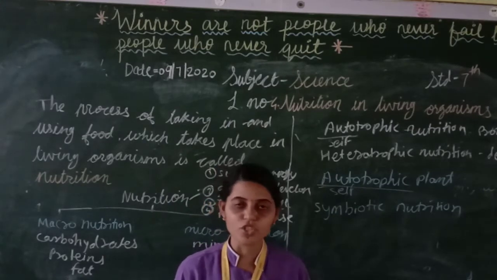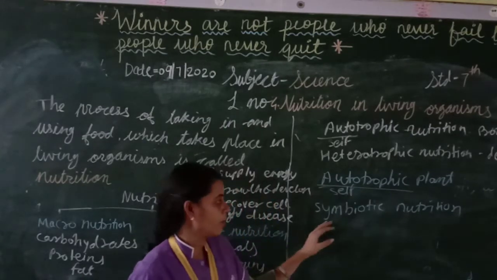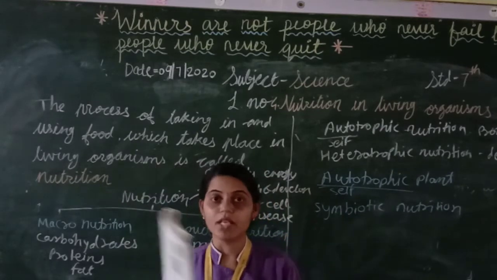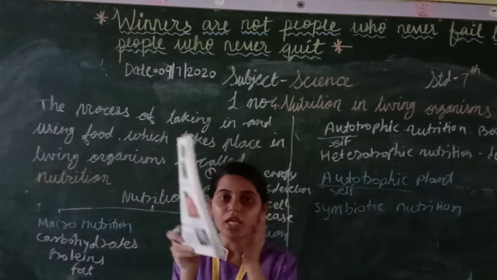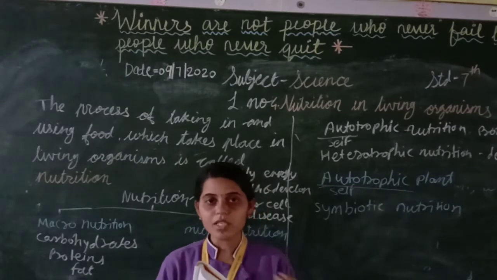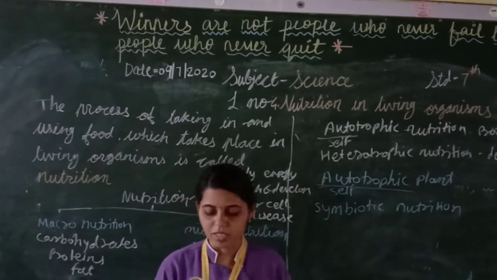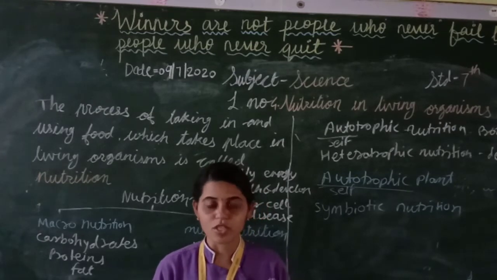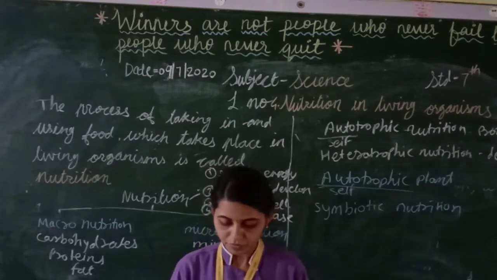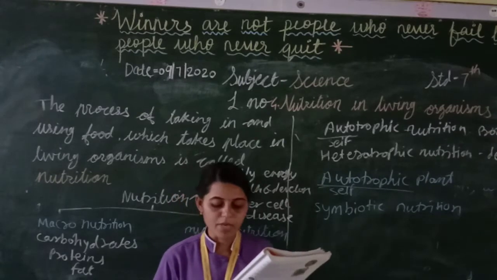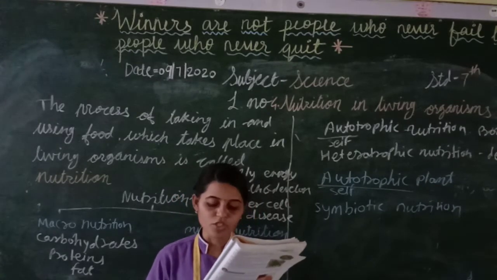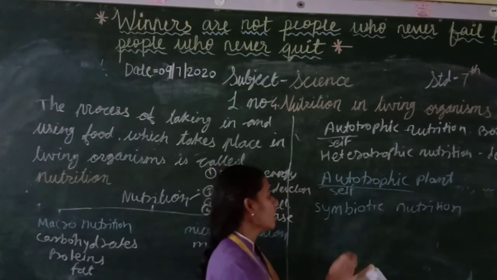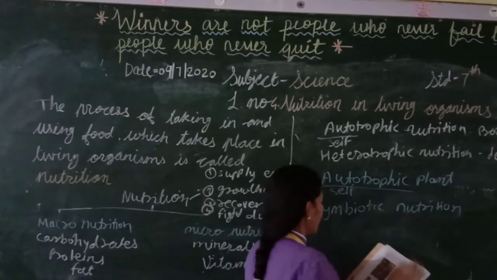We help each other. Similarly, in symbiotic nutrition two different plants live together and share their things. They live together for nutrition, protection and support. Each plant helps the other.